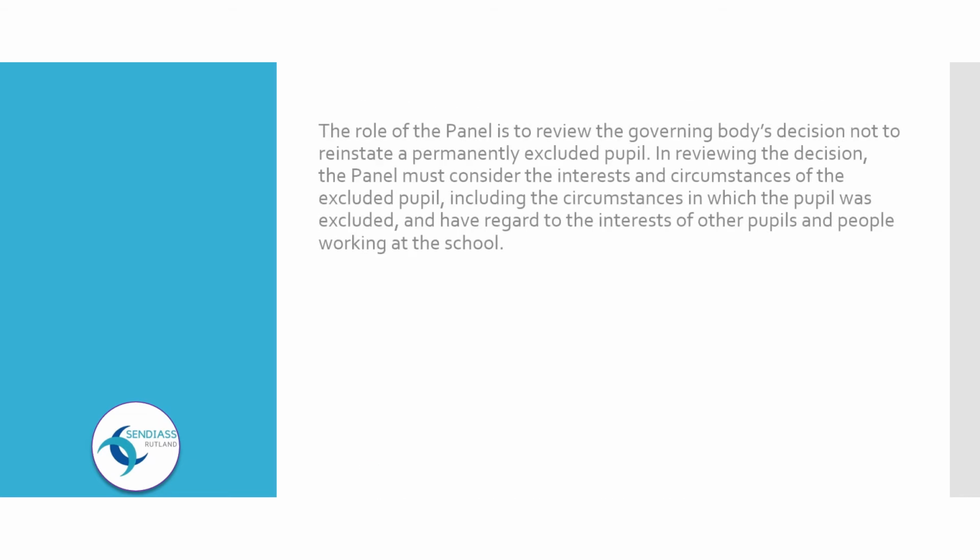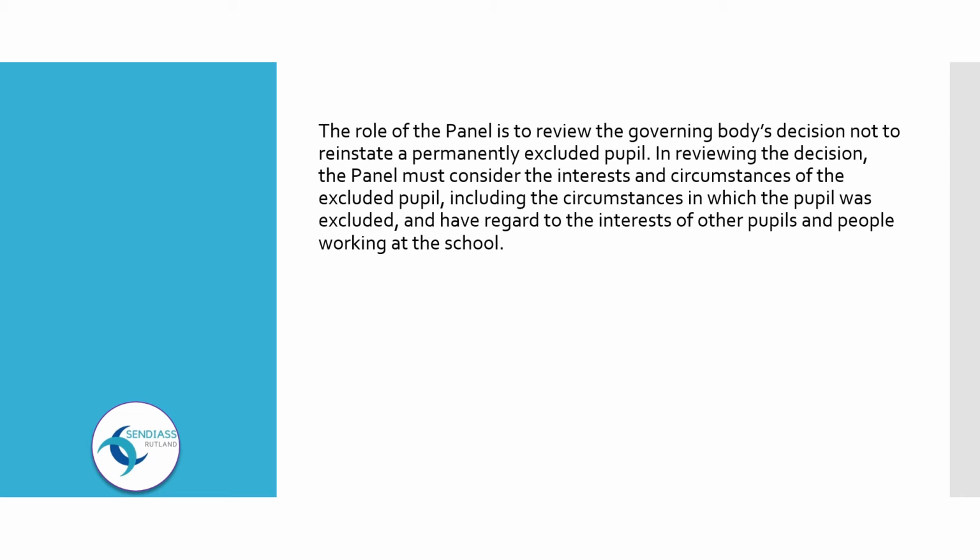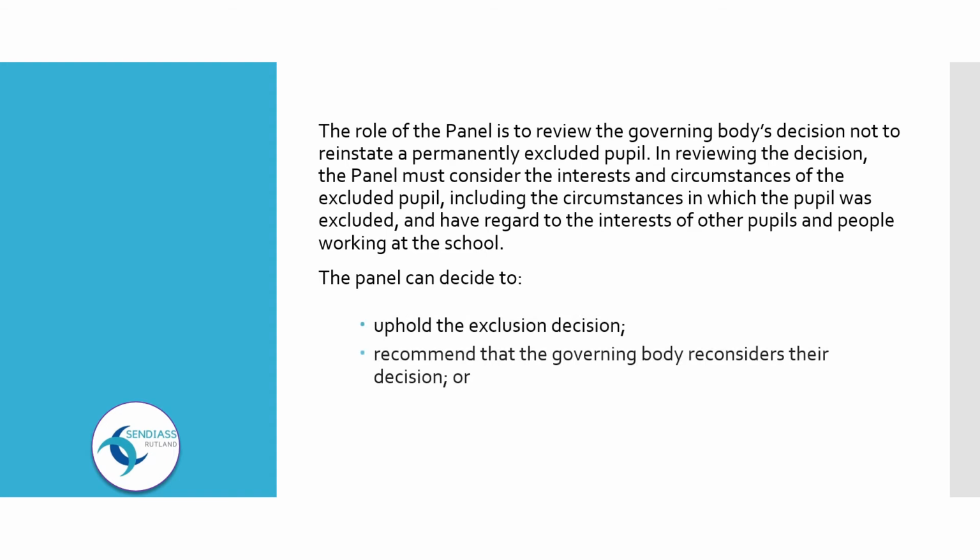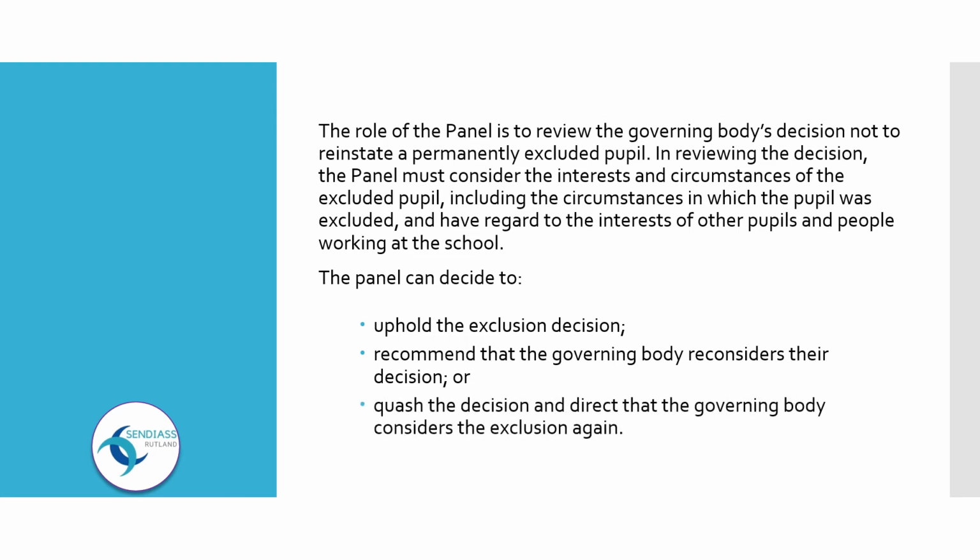The role of the panel is to review the governing body's decision not to reinstate a permanently excluded pupil. In reviewing the decision, the panel must consider the interests and circumstances of the excluded pupil, including the circumstances in which the pupil was excluded, and have regard to the interests of other pupils and people working at the school. The panel can decide to uphold the exclusion decision, recommend that the governing body reconsiders their decision, or quash the decision and direct that the governing body considers the exclusion again.